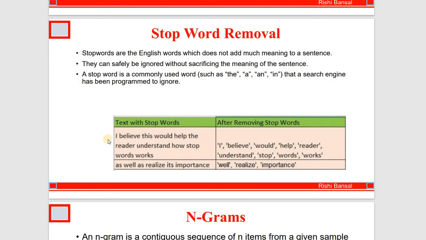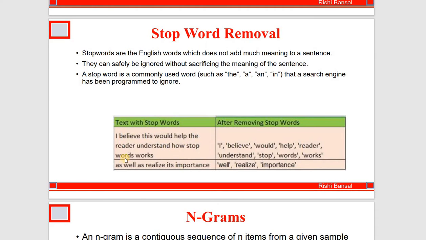When we implement stop word removal on this sentence, the output will be: I believe help reader understand stop words works. So here in this sentence we have three stop words, and they are this, the, and how.